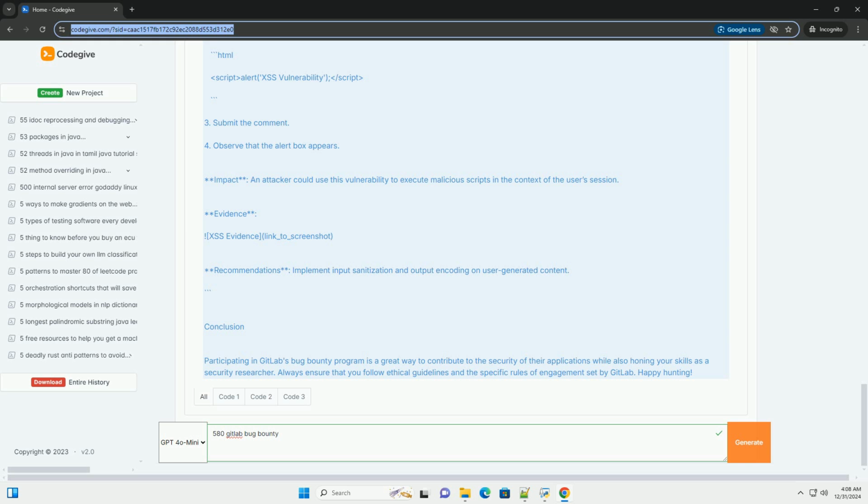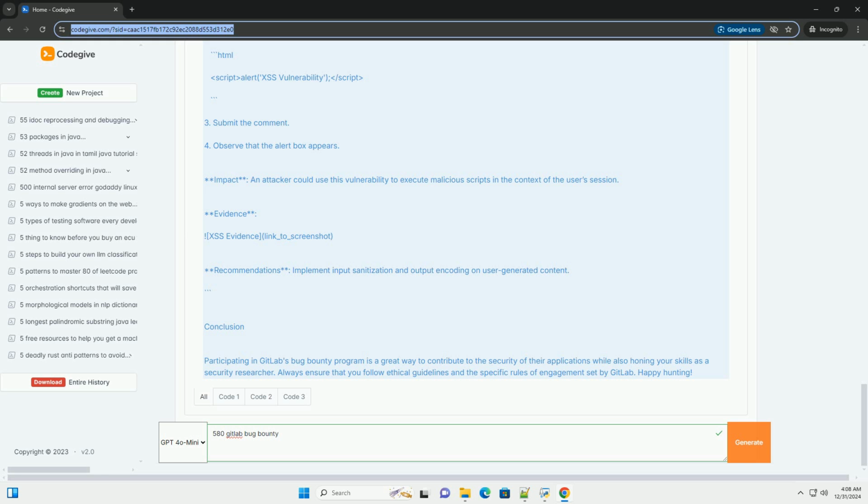Step 3. Inject the payload. Try injecting this payload into an input field. For example, if there is a comment section, enter the payload as a comment. Step 4. Observe the behavior. If the application reflects the input back to the page without proper sanitization, you may see the alert box pop up, indicating an XSS vulnerability.